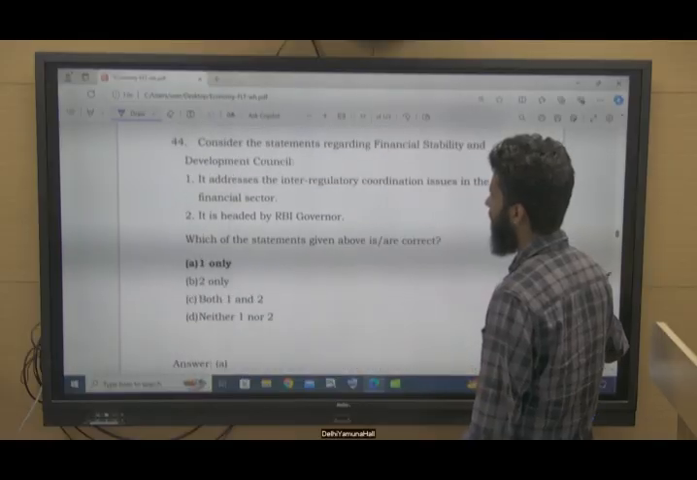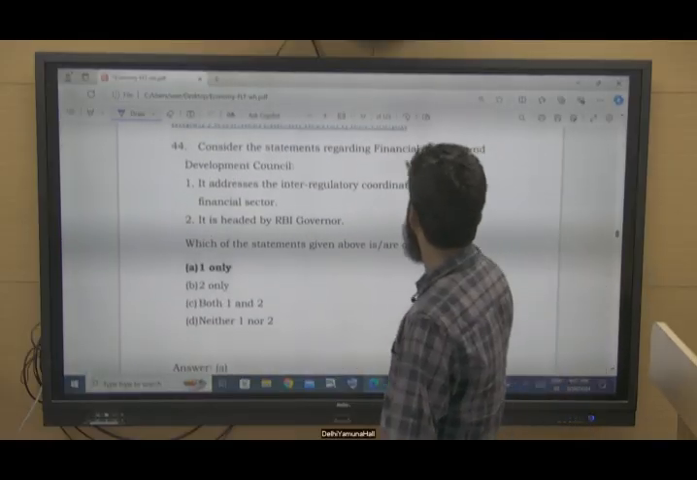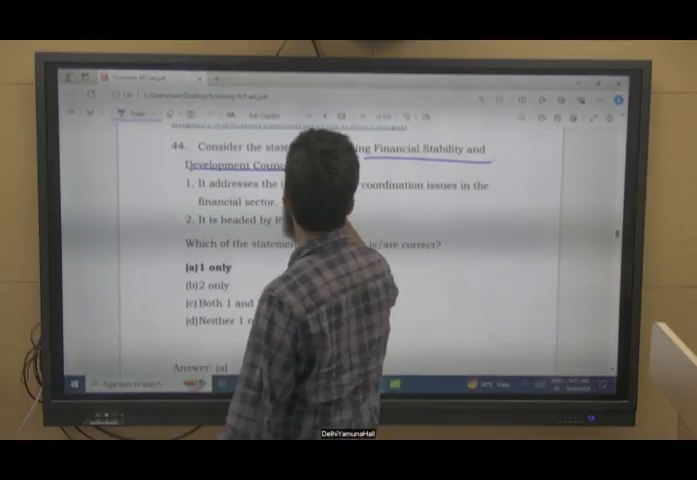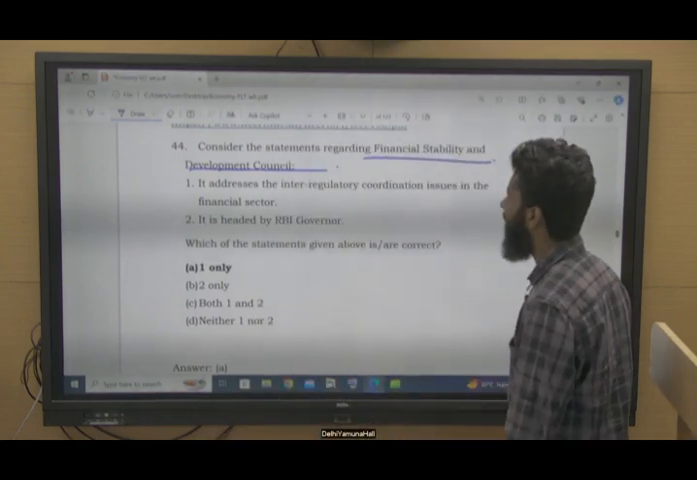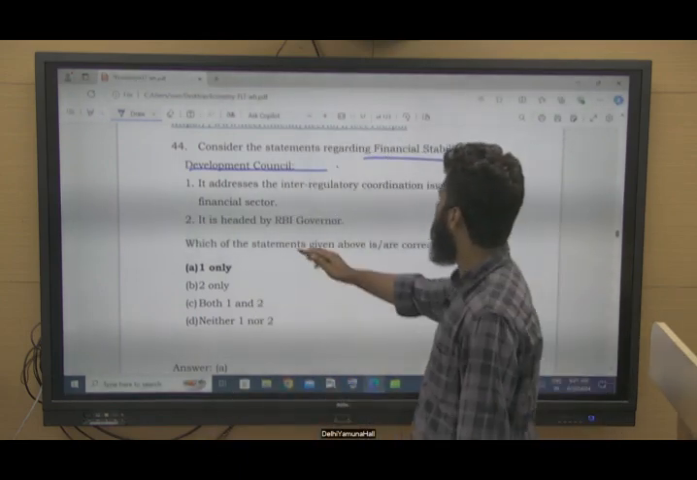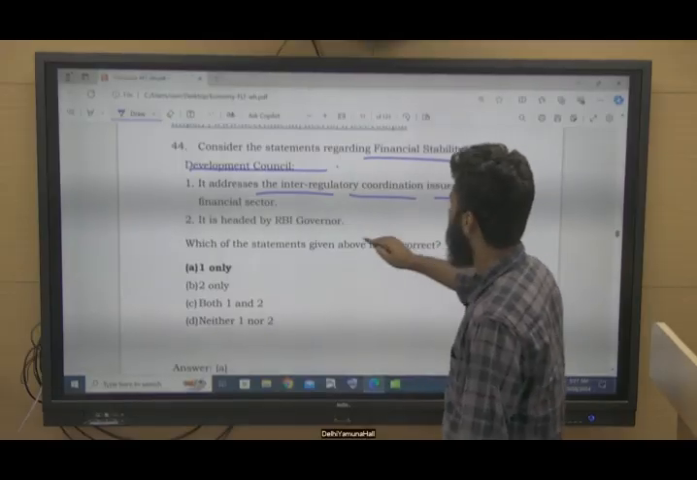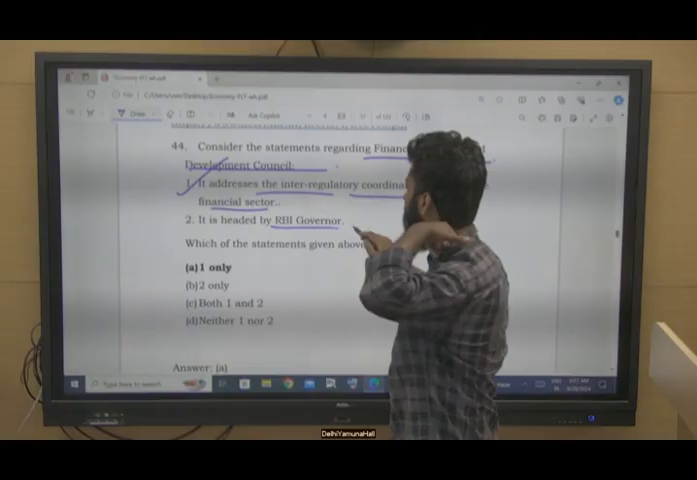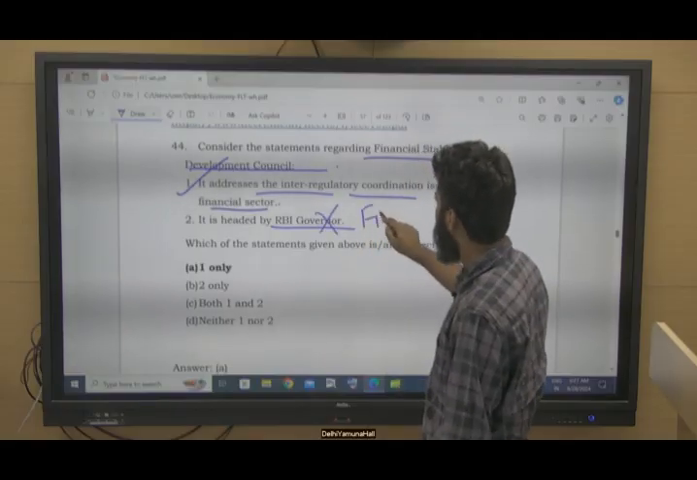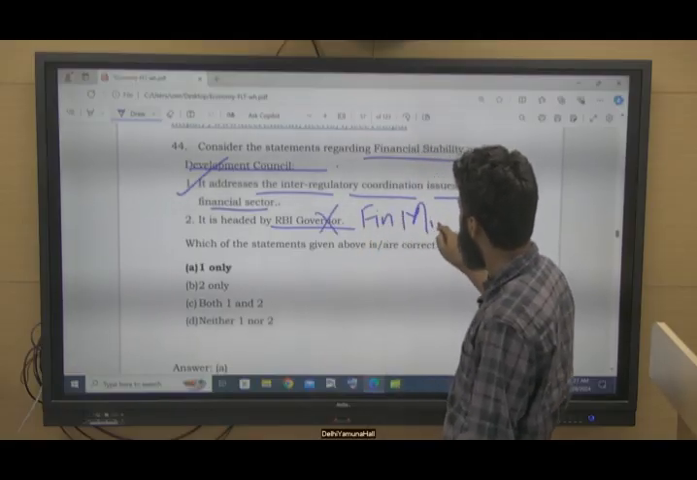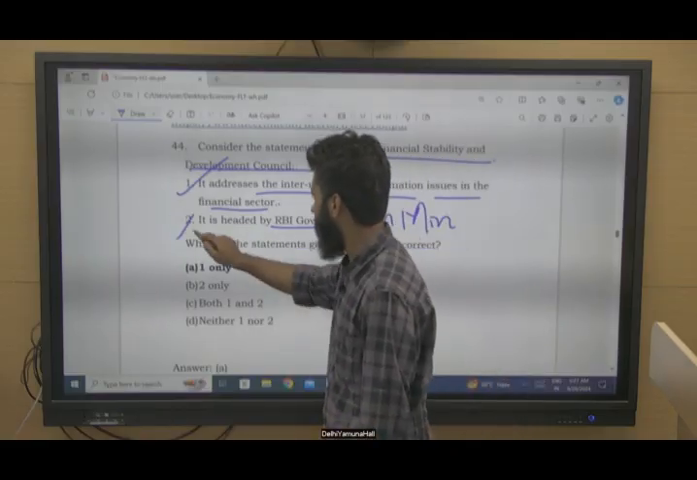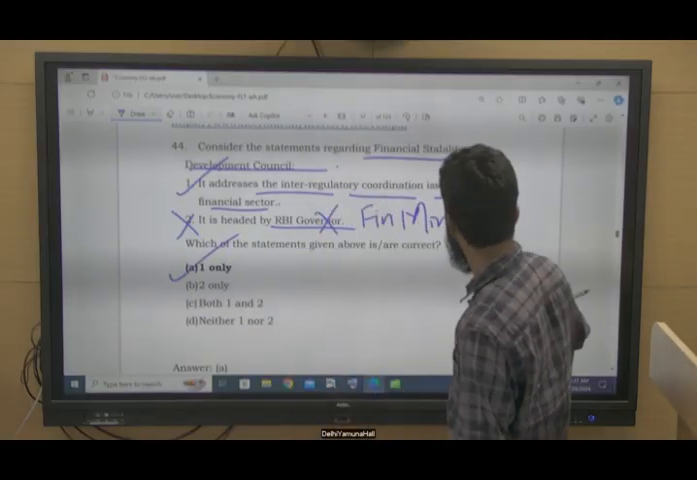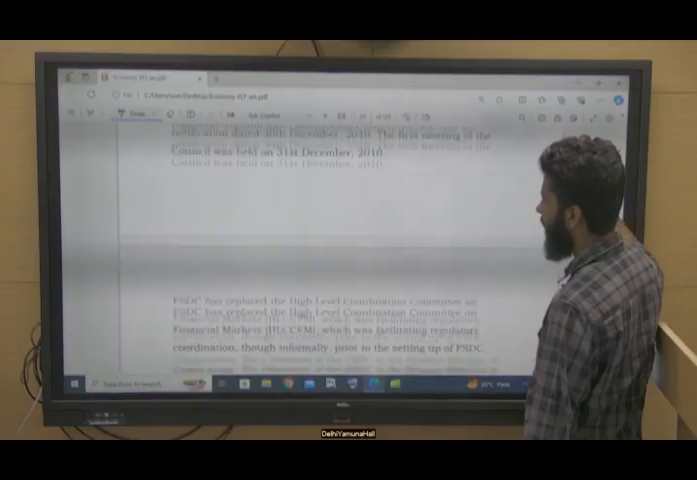Okay, this is the question. Consider the following with reference to FSDC, Financial Stability and Development Council. It addresses the inter-regulatory coordination issues in the financial sector. Yes, this is correct. It is headed by the RBI governor. No, it is headed by the finance minister. So this is incorrect. Only one is correct. Option A.